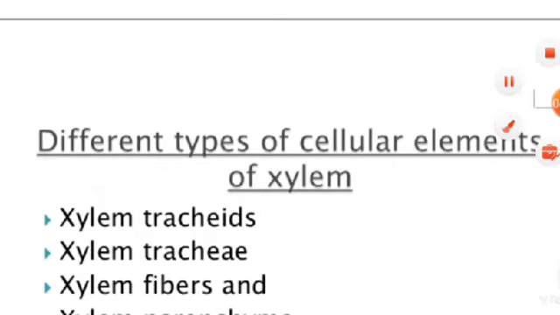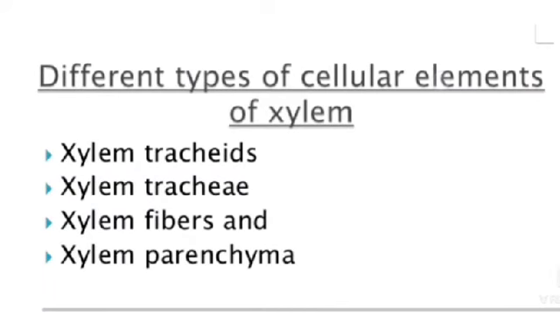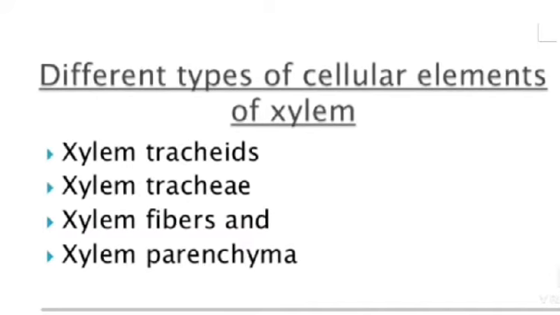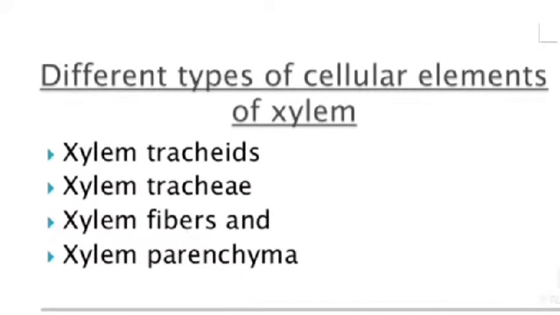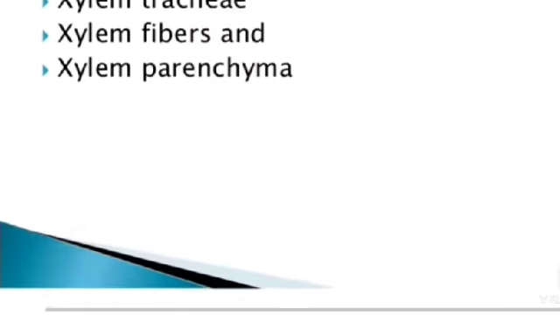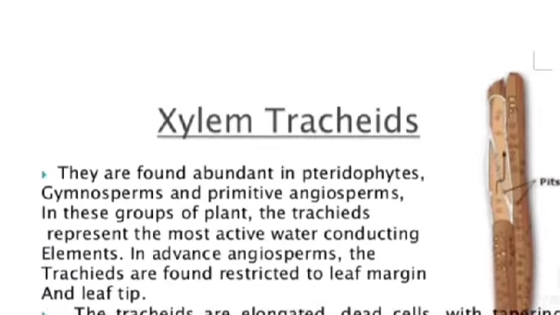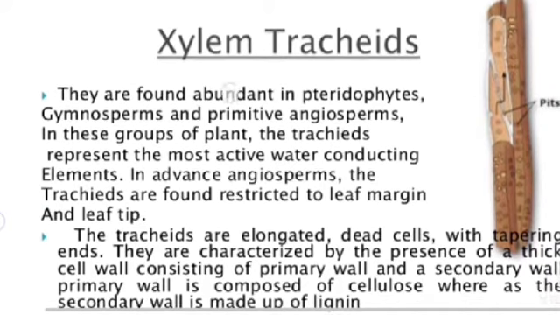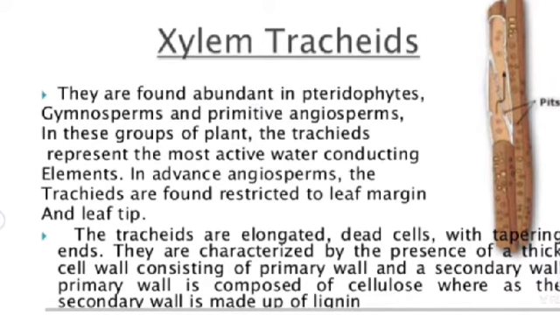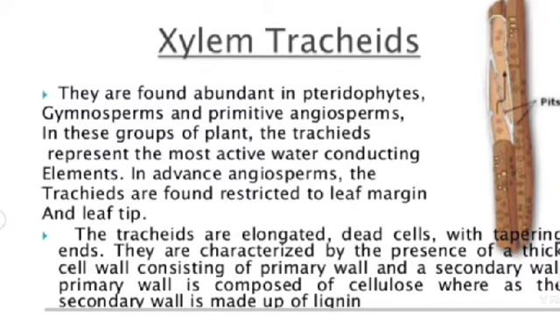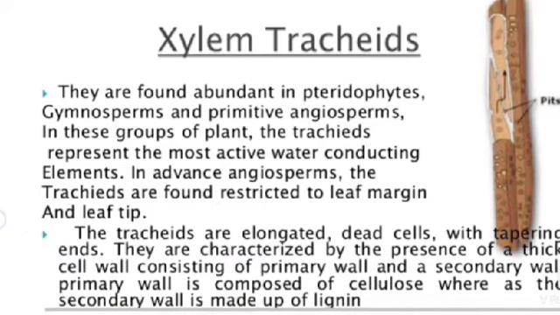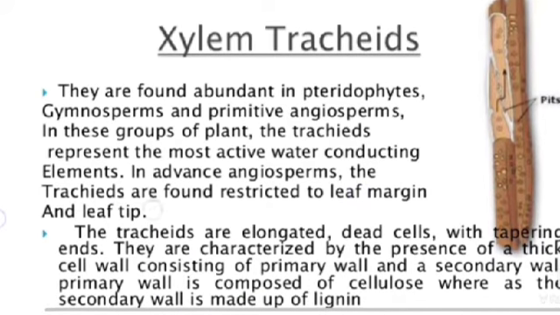Different types of cellular elements of xylem: xylem tracheids, xylem trachea, xylem fiber, and xylem parenchyma. Xylem tracheids are found abundantly in pteridophytes, gymnosperms, and primitive angiosperms. In this group of plants, the tracheids represent the most active water conducting elements. In advanced angiosperms, the tracheids are found restricted to the leaf margin and the leaf tip.